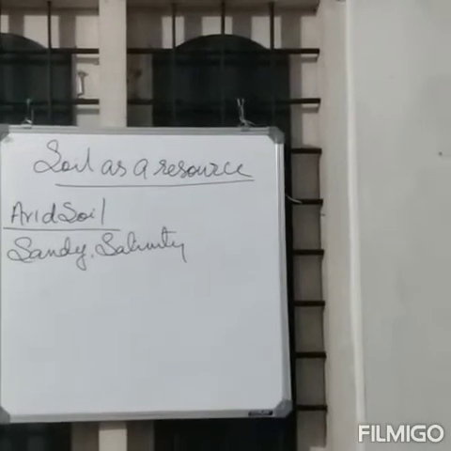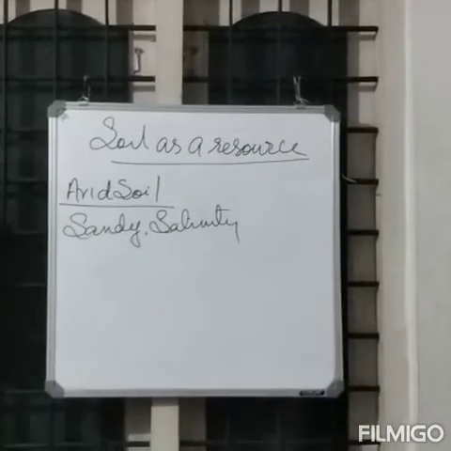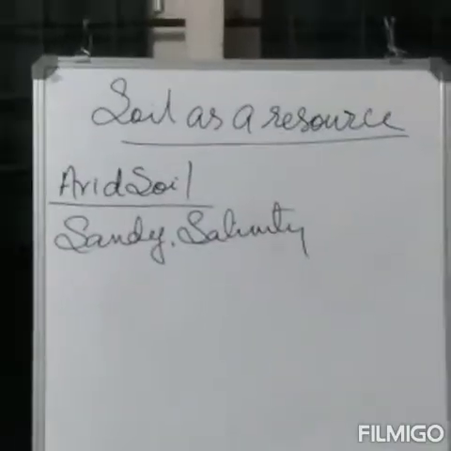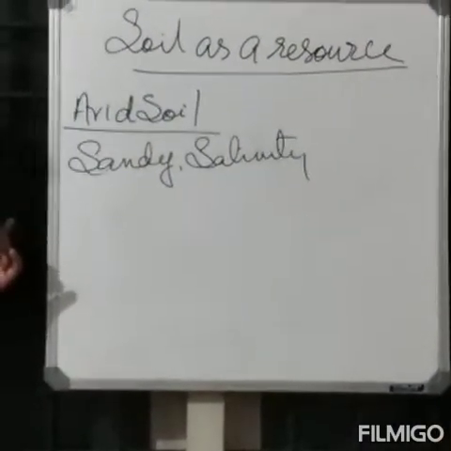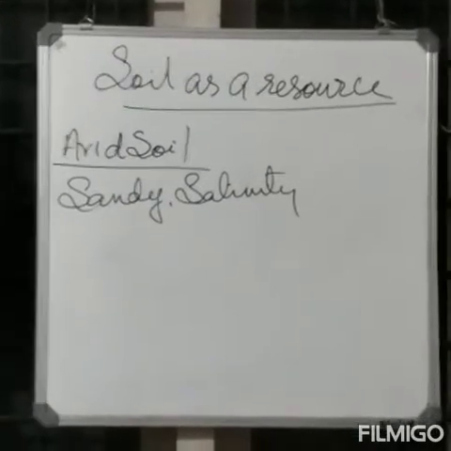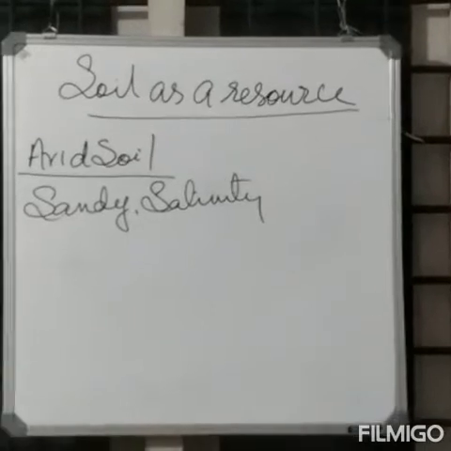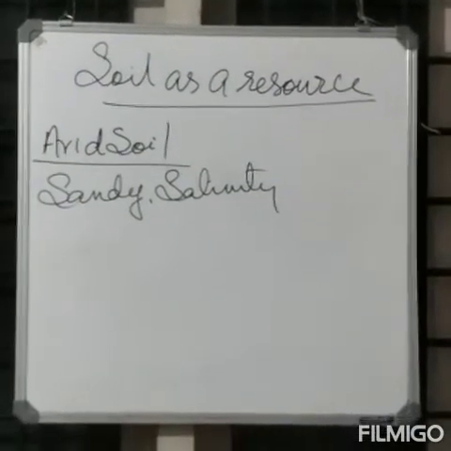Due to dry climate and high temperature, evaporation is faster and the soil lacks humus and moisture.